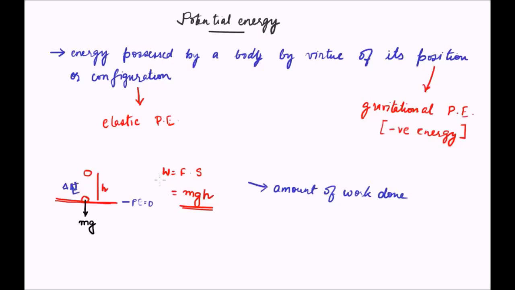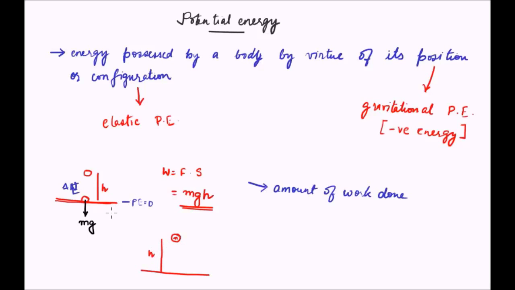Now let us see a few examples of conversion of potential energy to kinetic energy and vice versa. Let us take this example at hand itself. Suppose that the ball of mass m is lifted to a height h.